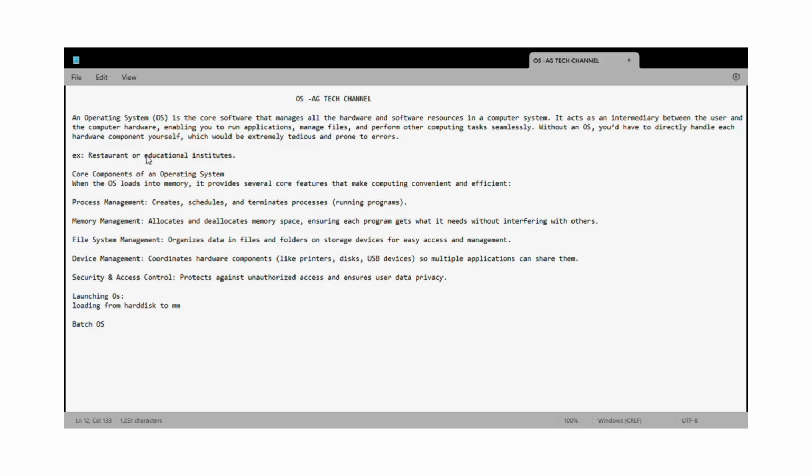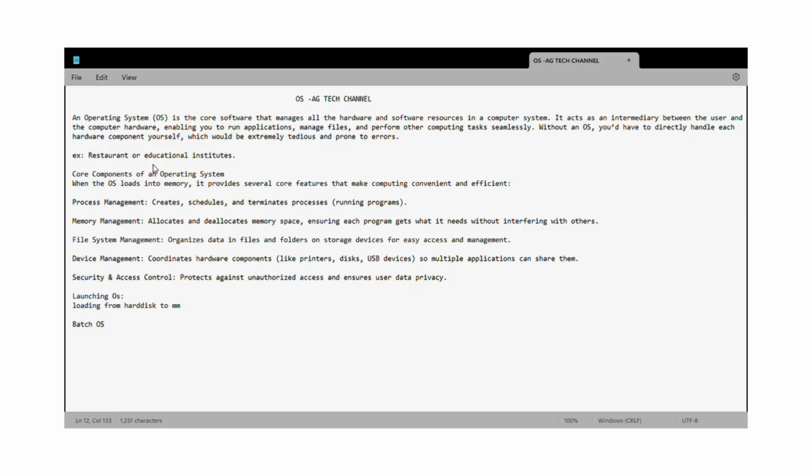We can take an educational institute also, where the managing director is the head, but we cannot interact directly with them, so we have HODs as an intermediary to talk with. Students go to the HOD, and the HOD informs our concerns to the head of the college. There is some bridge between those two, like the CR in the class, who informs all student queries to the class teacher. We have many examples similar to the OS. I think the OS part is clear, with the examples also.